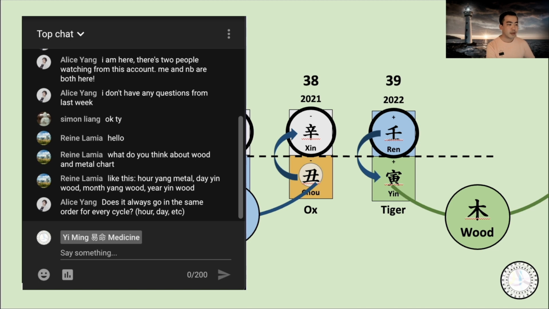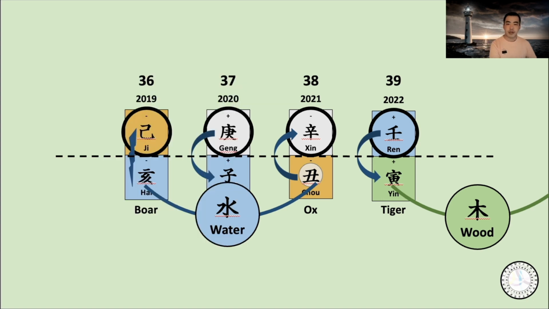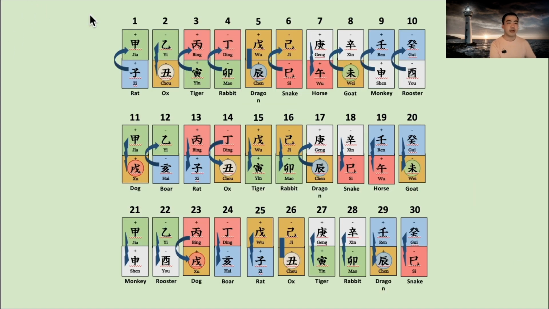And let me look at the chat real quick. Does it always go in the same order for every cycle? Hour, day. Alice, do you mean this pillar's order? Like the yearly pillar follows this order and the monthly pillar follows this pillar? Yeah, so all the year and month and day and hour, those 4 pillars follow this order, but separately. We can find the correlation between year and month and day and hour, but they kind of move separately.